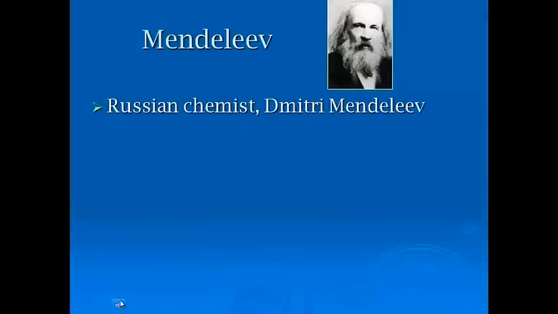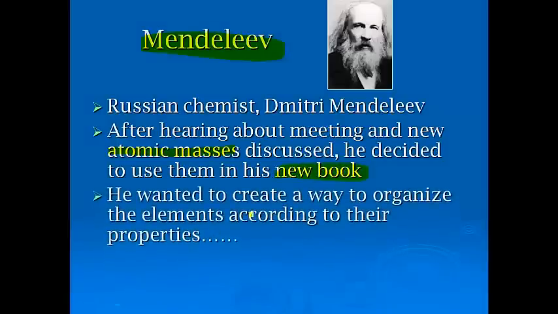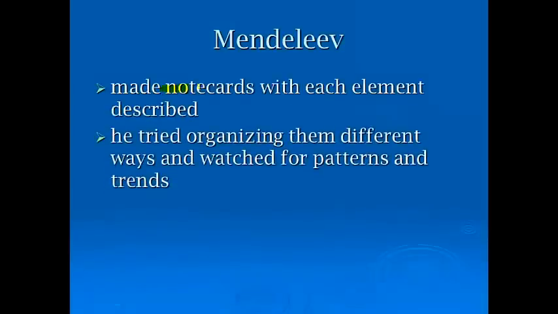Now, at the time there was a Russian chemist named Mendeleev, and after he heard about the meeting, he decided to incorporate this atomic mass system into his new book. For his new book, he essentially was trying to create a way to organize the elements according to their properties. He knew that there were patterns there, he just was trying to figure out the best way to identify them. Essentially, he wrote all of the information about each element on note cards, and he kept organizing these note cards in different ways, looking for patterns and trends, and he eventually found them.